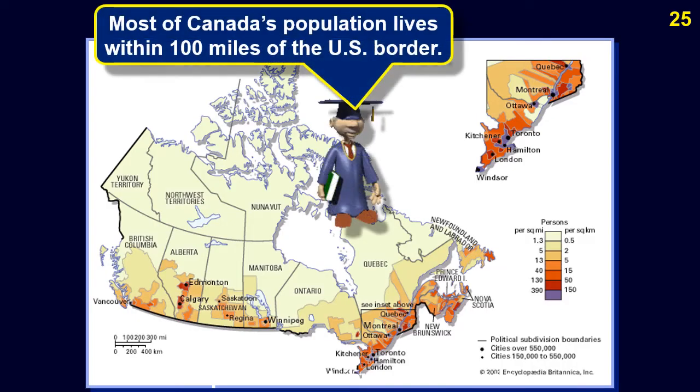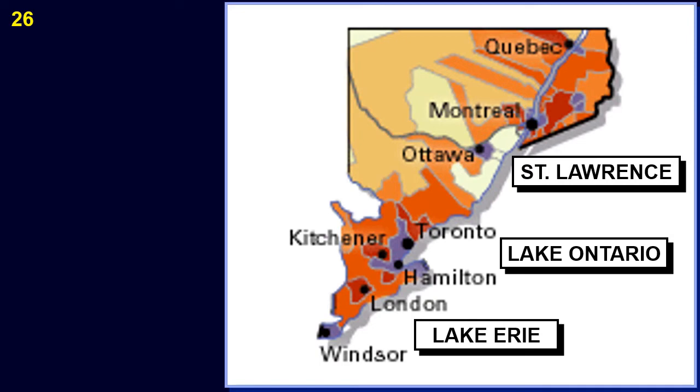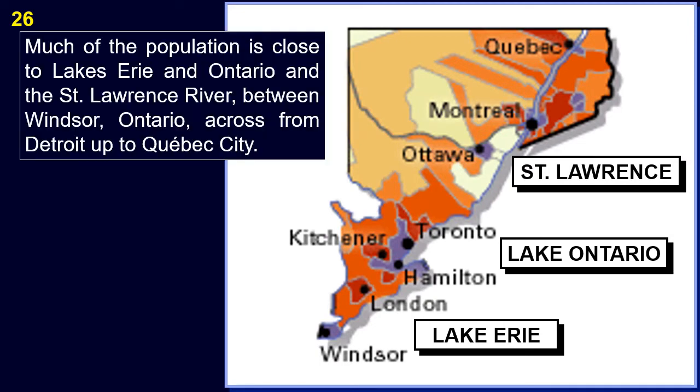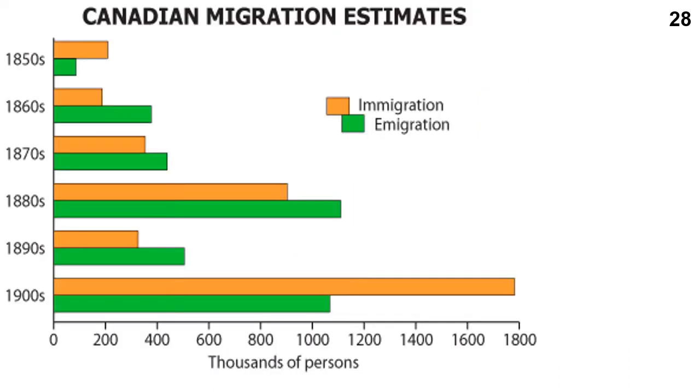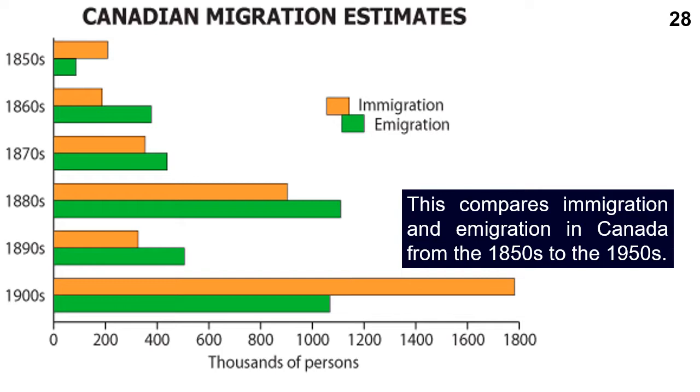Most of Canada's population lives within 100 miles of the U.S. border. Much of the population is close to Lakes Erie in Ontario and the St. Lawrence River, between Windsor, Ontario, across from Detroit up to Quebec City. This is a population density comparison for Canada. This compares immigration and emigration in Canada from the 1850s to the 1950s.